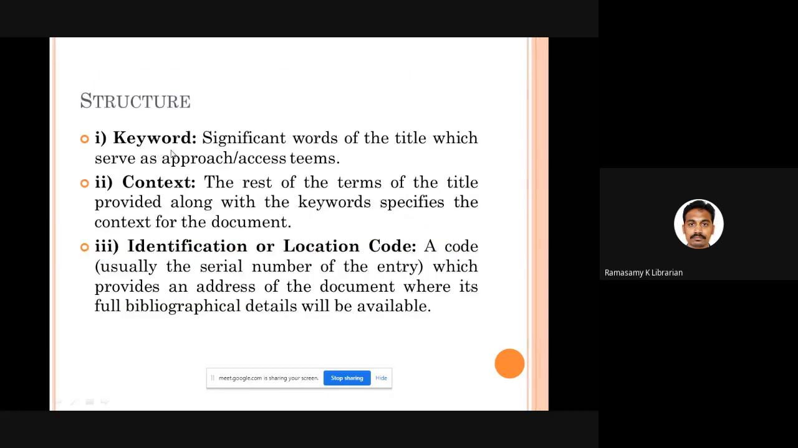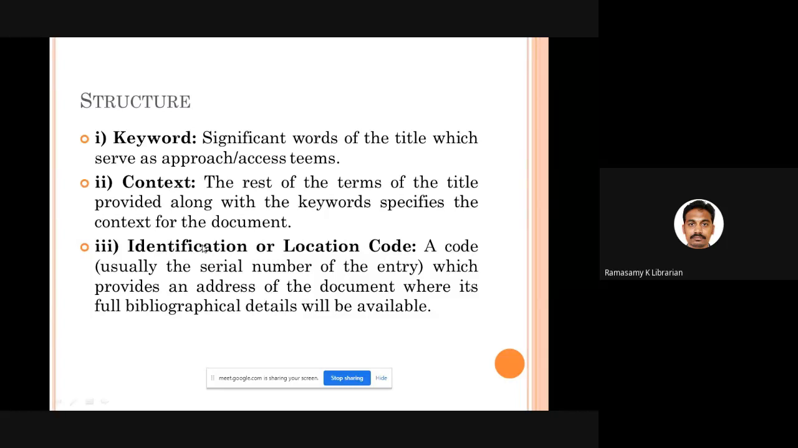Here three parts are there. First step is you have to find out the keywords. You have to see the title and pick up the keywords from it. Secondly, you have to decide the context. If you decide a particular word to be the keyword, then you have to fix all the other remaining parts of the title as the contextual terms.